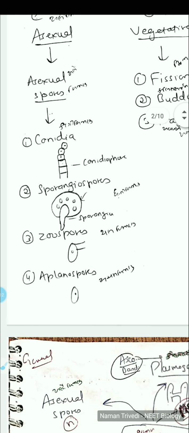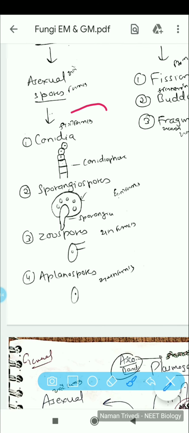So the asexual spores can be, with respect to your syllabus and NEET, conidia. These are exogenously produced, as you can see, located outside. It is found on a structure called conidiophore. Then there are sporangiospores found in a structure called sporangium. As you can see, it's a sporangium, and these are what we call the spores.